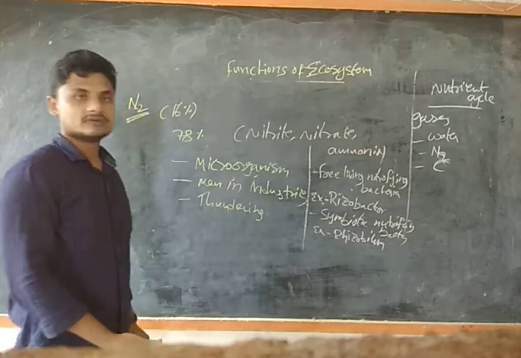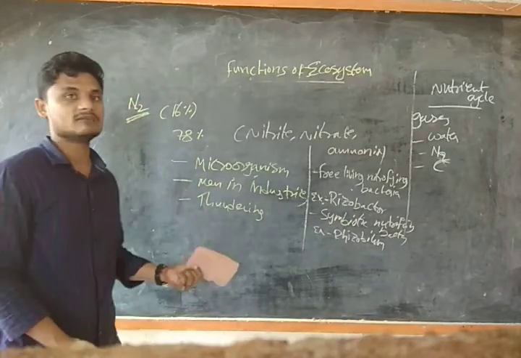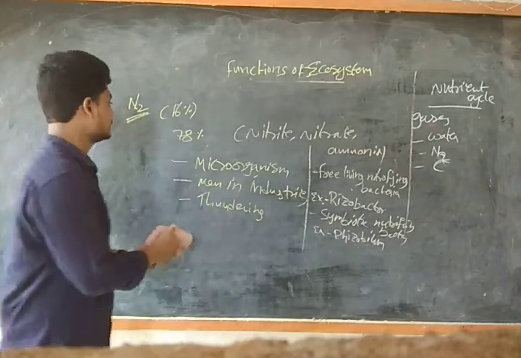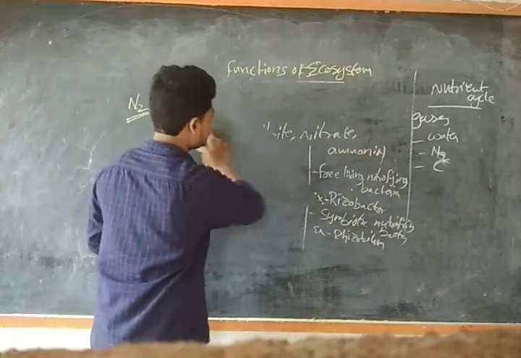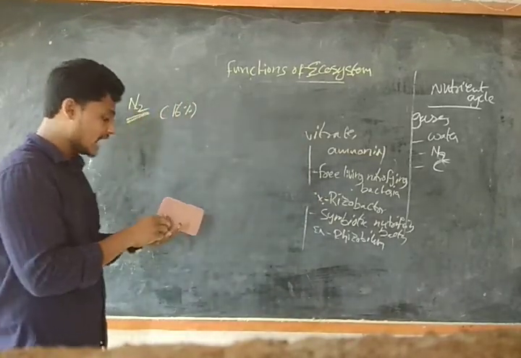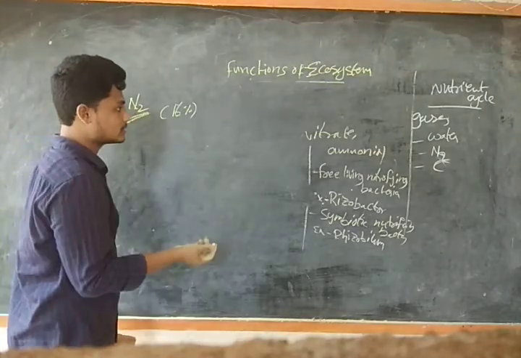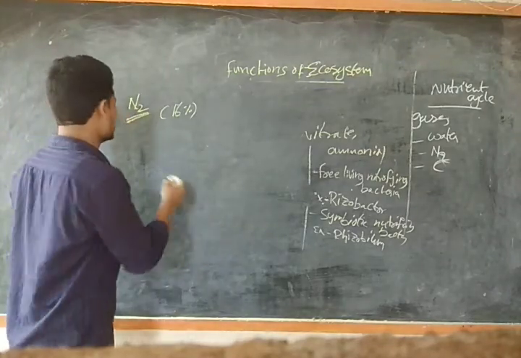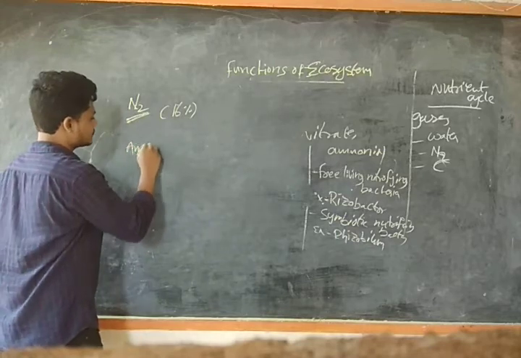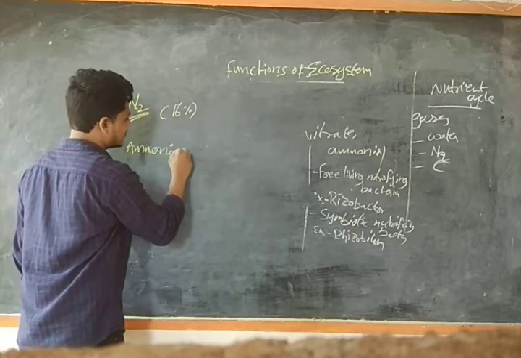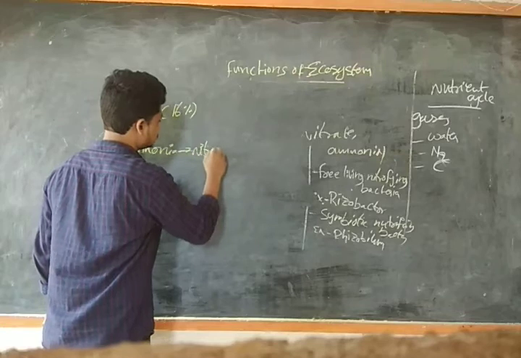Now we will see how the ammonia will be converted to nitrite and nitrate. Again, these ammonia ions are not taken directly by the plants. So this ammonia is converted to nitrite.